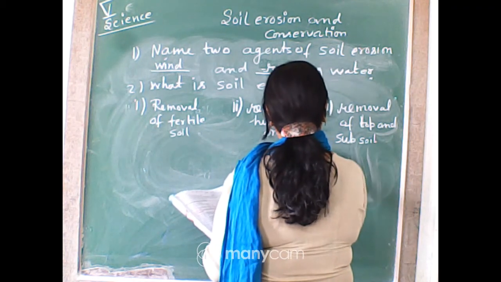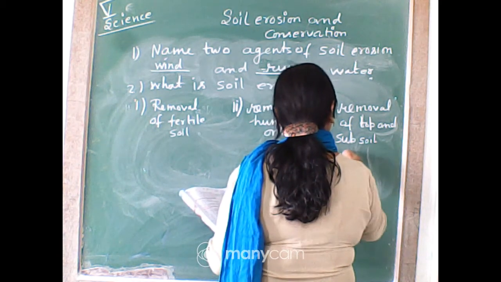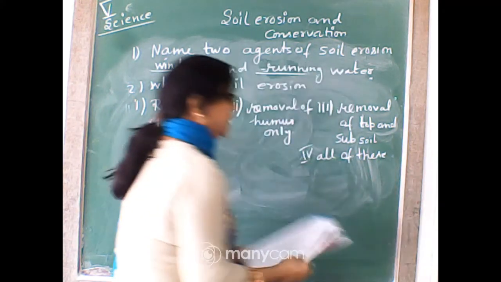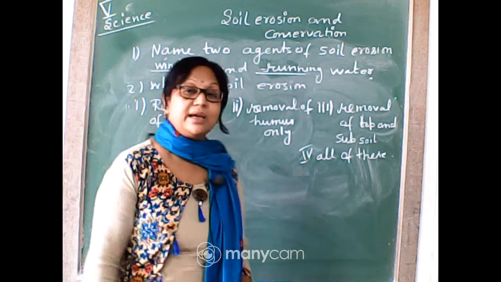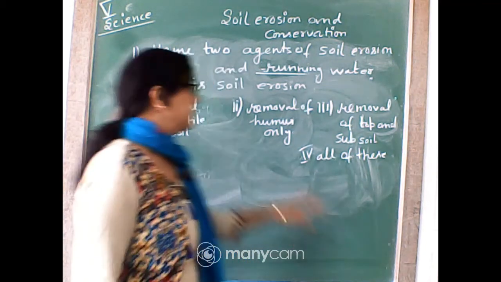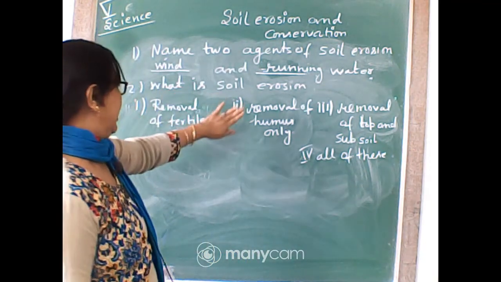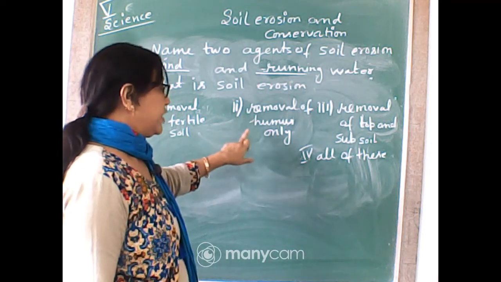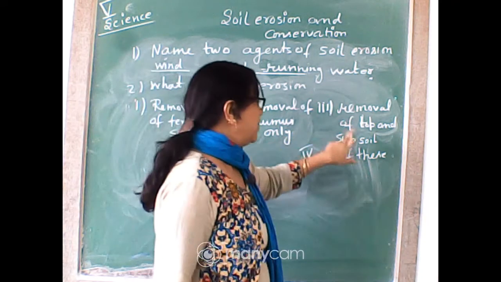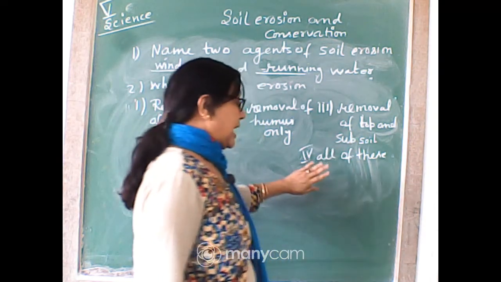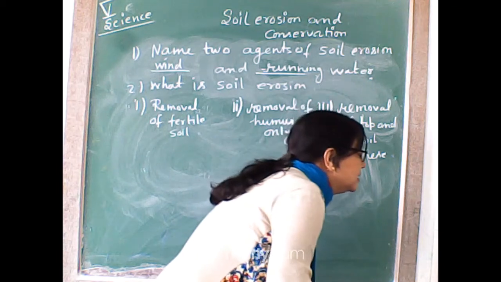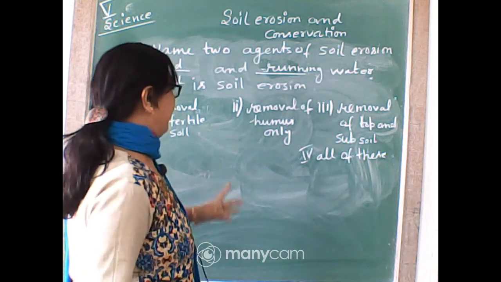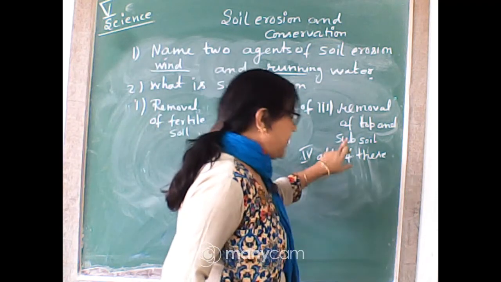And number 4, all of these. What would be the appropriate answer? Tell me, if I ask what is soil erosion? Removal of fertile soil, removal of humus only, third removal of top and subsoil, and number 4 all of these. I didn't give removal of the topsoil only, top and subsoil both.